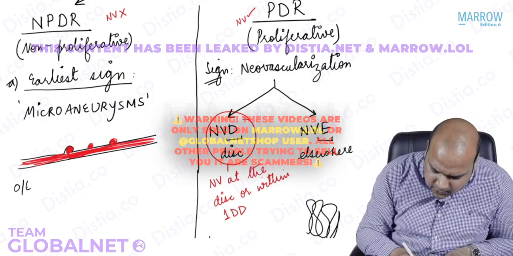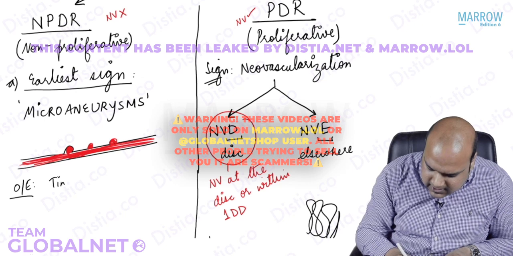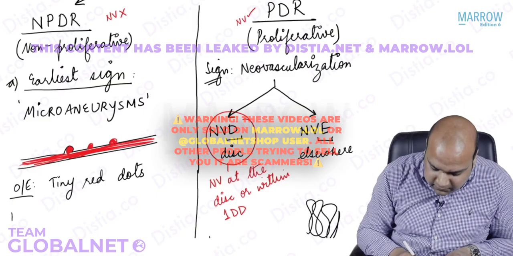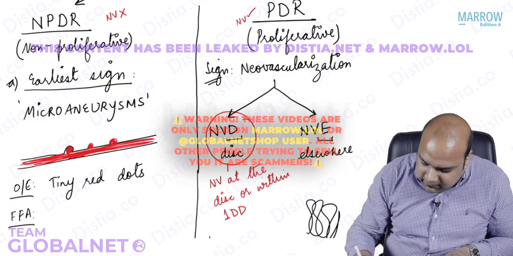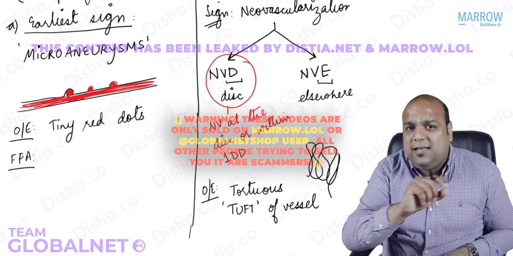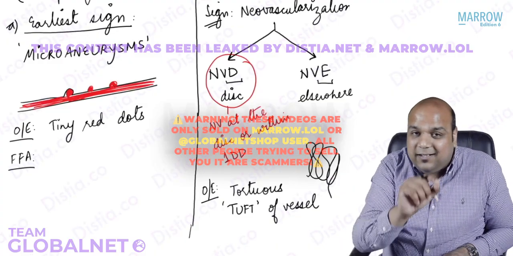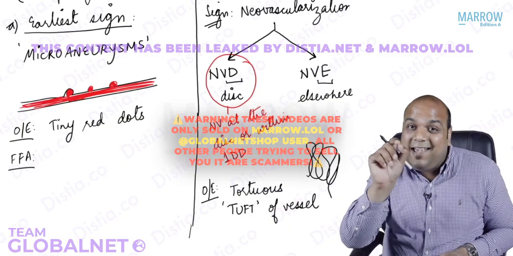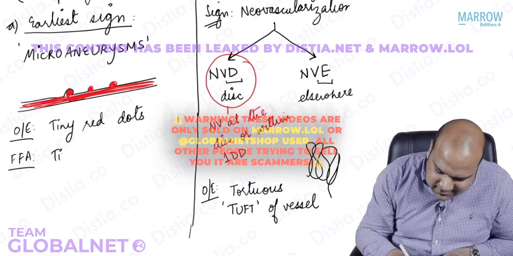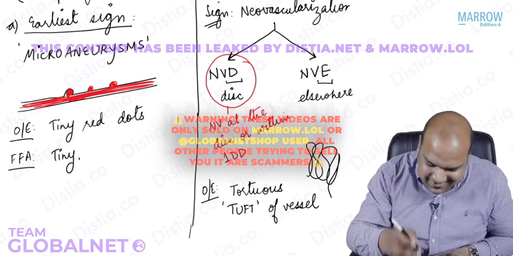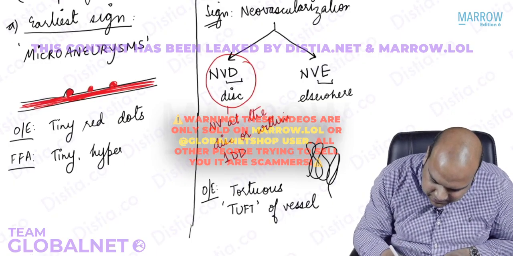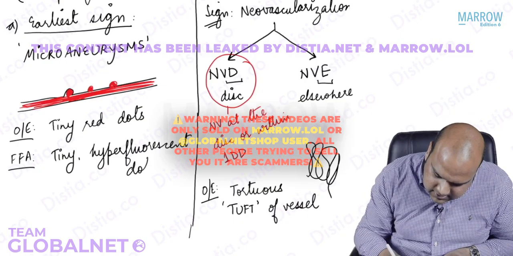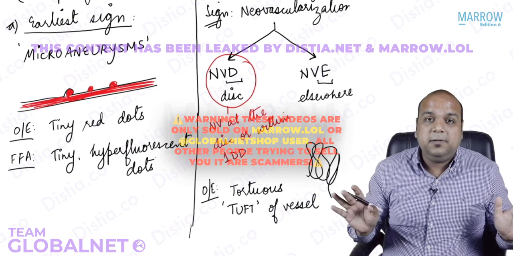So can I say on examination, tiny small red dots? On FFA. On FFA again, everybody, the dye is there in the whole blood vessel and then the dye is going into these outpouches also. So what will I be able to see? Tiny hyperfluorescent dots. Yes or no, guys? Yes. Tiny hyperfluorescent dots. Very easy, simple.